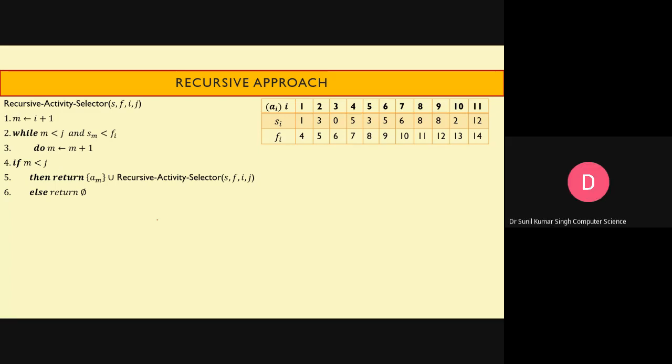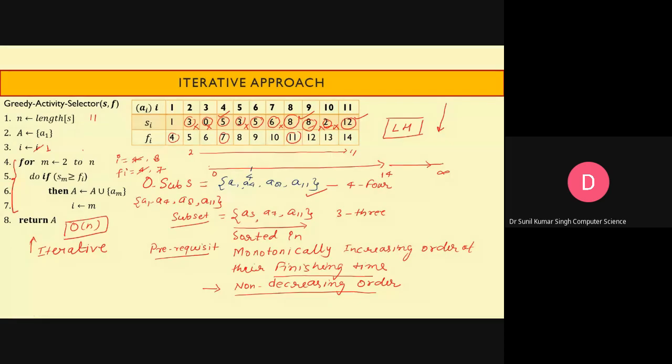So this is another very good algorithm for finding the set of compatible activities with the help of a recursive approach. So guys, here in the iterative approach, only two things are required to pass: the start times, I mean the set of start times, and the set of finishing times of the activities, S and F.